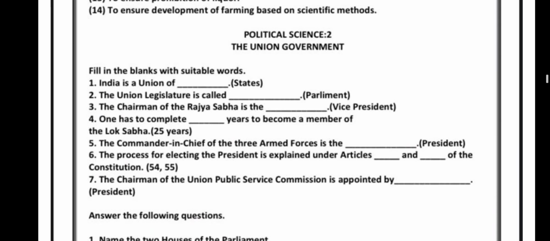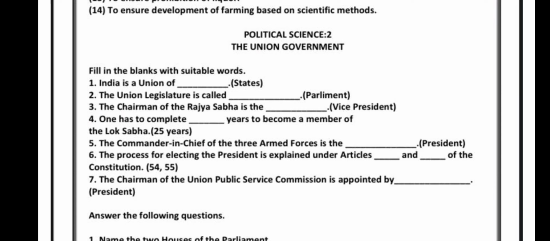So, moving on to the second chapter in political science, the union government. India is a union of states. The union legislature is called parliament. The chairman of the Rajya Sabha is the vice president. One has to complete 25 years to become a member of Lok Sabha. The commander-in-chief of the three armed forces, army, navy and air force, is the president.